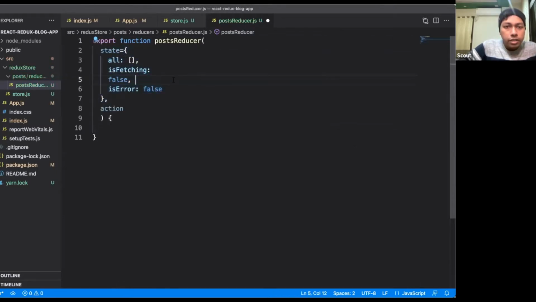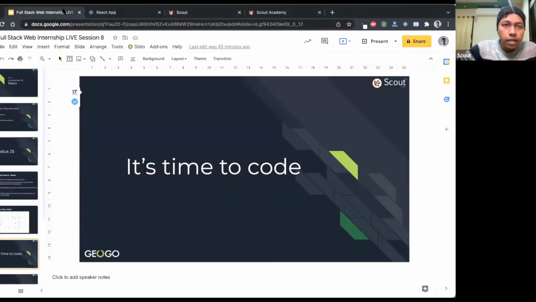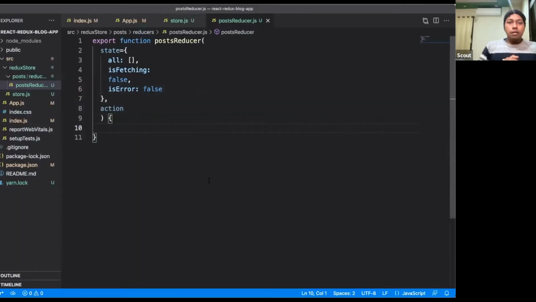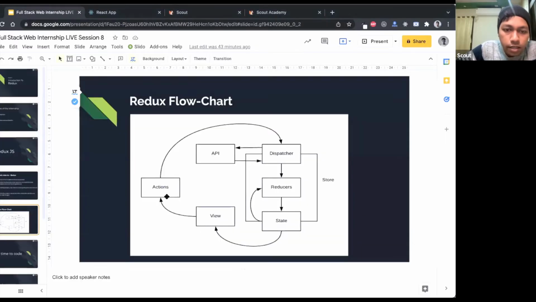I have defined the initial state here, and it gives us something called action. So action is something which I have shown here in the diagram. So what is action? I will come to that part. What this reducer does is respond to the action. Let me go back to the diagram once again.